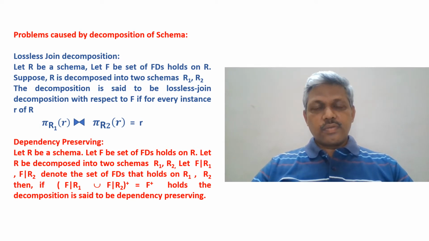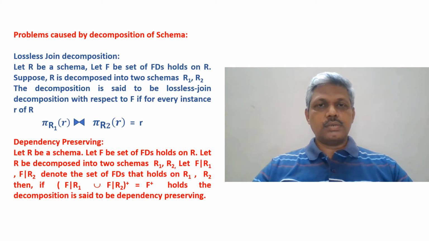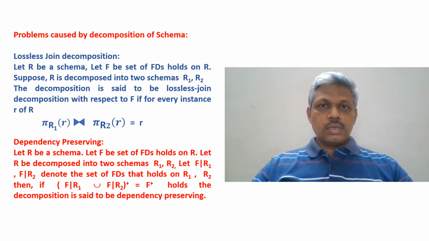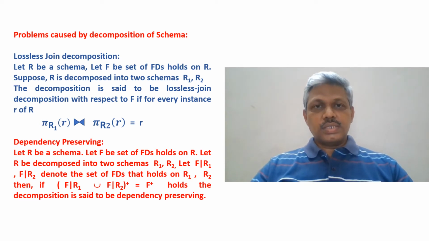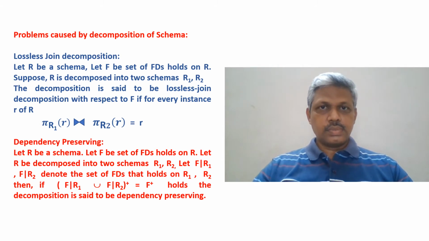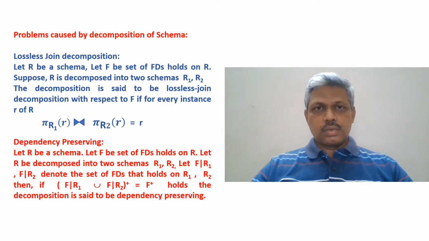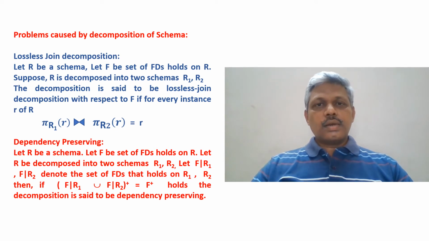If I perform the natural join of these instances, I should be able to get the original instance corresponding to the schema R. If that happens for every instance, then the decomposition is said to be lossless. We will see later how it becomes lossless, but this is how lossless join decomposition can be defined. There is another concept called dependency preserving.